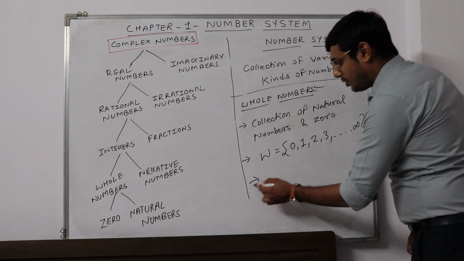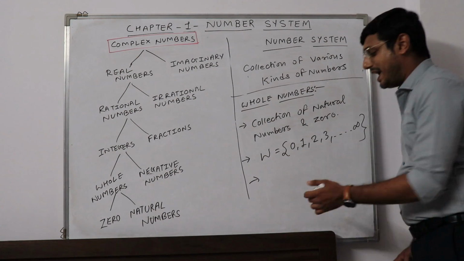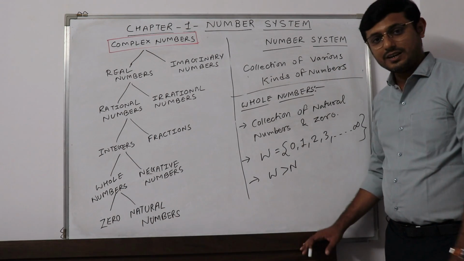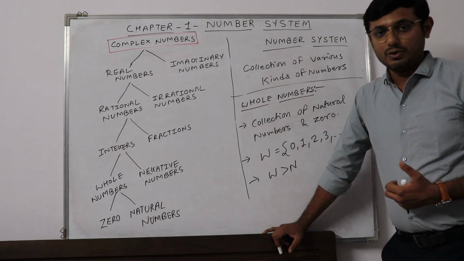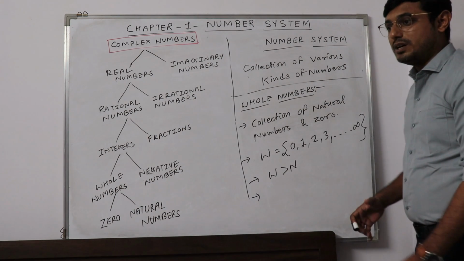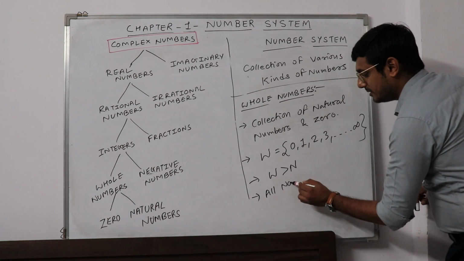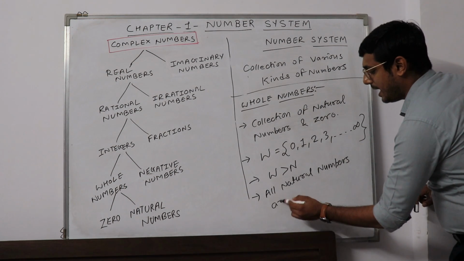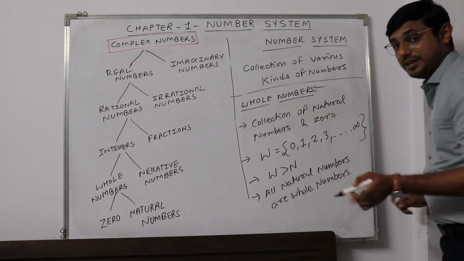Now the set of whole numbers is bigger than the set of natural numbers. So I can write W is greater than N, or you can say N is smaller than W. Now we can say that all natural numbers are whole numbers, but we cannot say it in reverse.